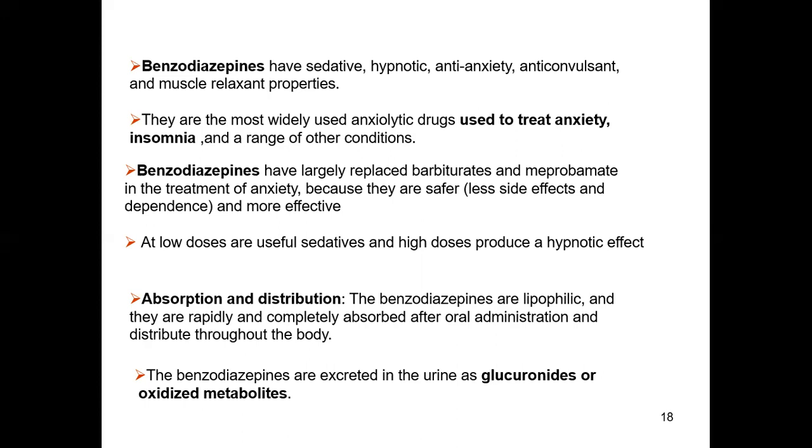Otherwise, the drug which is not able to cross the blood-brain barrier cannot reach the CNS. Benzodiazepines are rapidly and completely absorbed after oral administration, with distribution throughout the body. Next is the excretion of benzodiazepines. Benzodiazepines are excreted in urine as glucuronide and oxide metabolites.